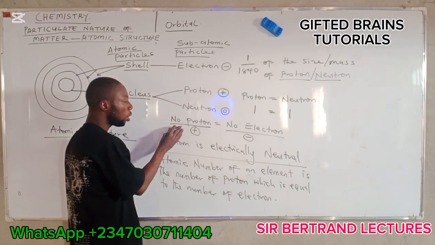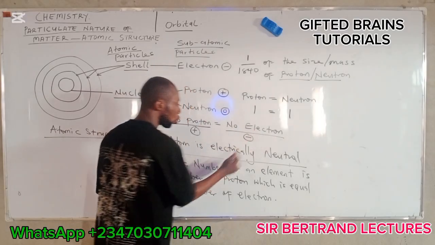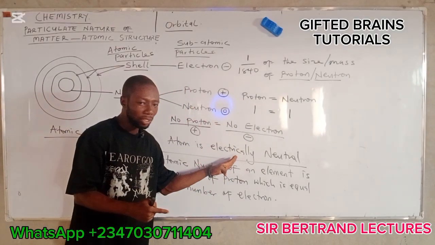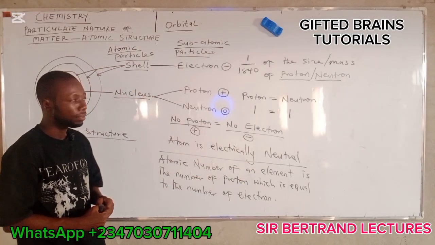Because the proton number is constantly equal to the number of electrons, atom is said to be electrically neutral. Do you understand?